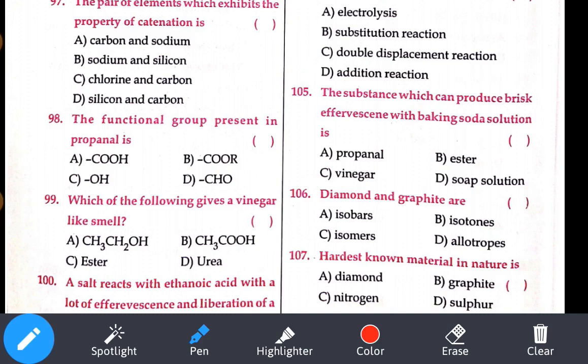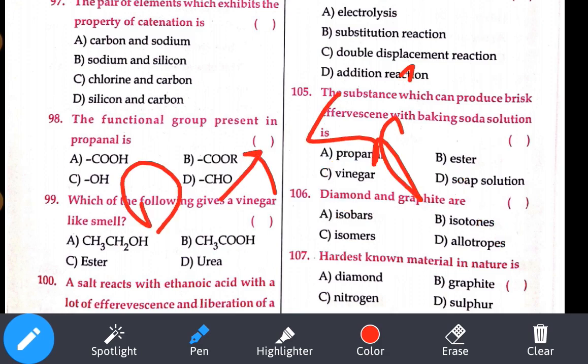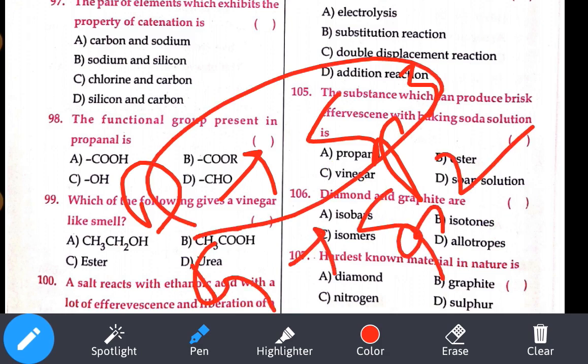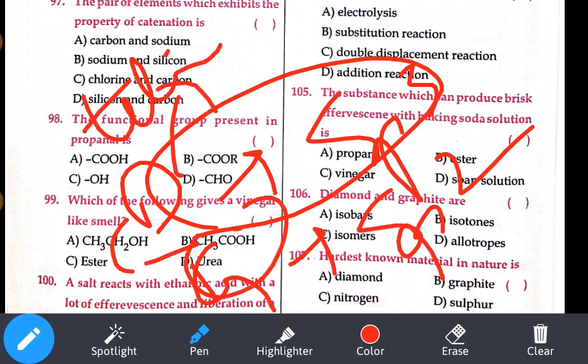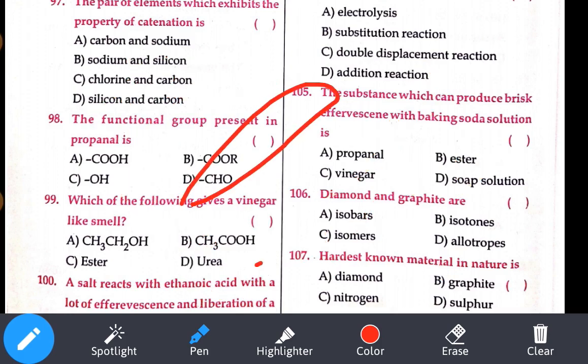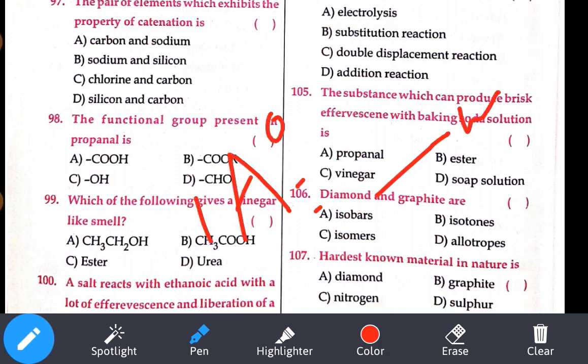Diamond and graphite are what? Diamond, graphite, Buckminster fullerene and nanotubes are all allotropes of carbon. Diamond has sp3 hybridization. Graphite has sp2 hybridization. The shape of diamond is tetrahedral. The shape of graphite is hexagonal. The distance between layers in graphite is 3.35 angstroms. 1 angstrom is equal to 10 to the power of minus 10 meter. The force present between the layers is the London dispersion force.